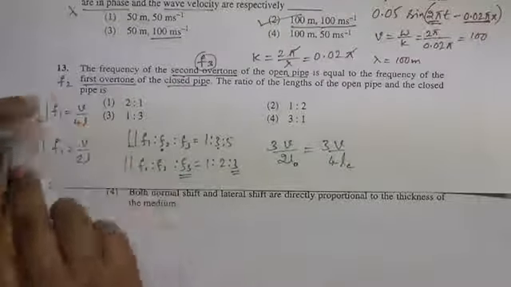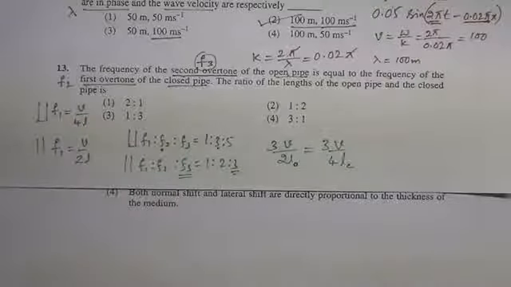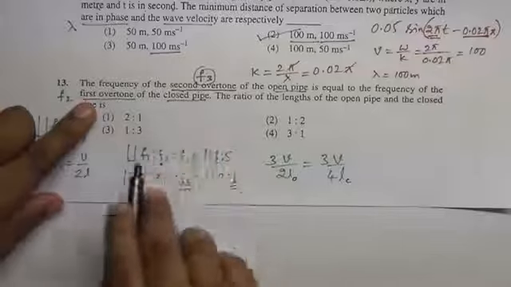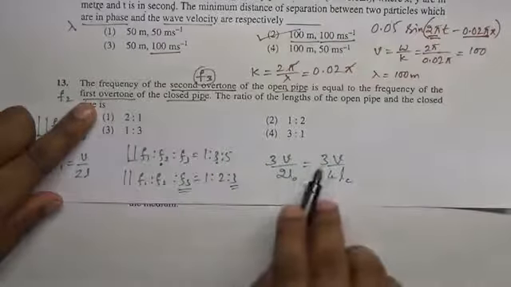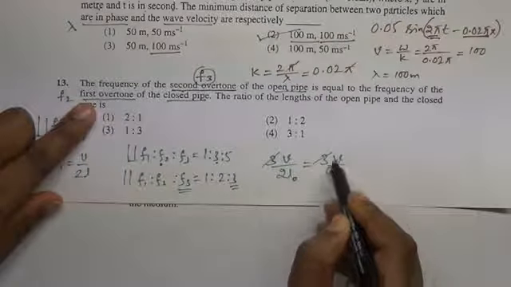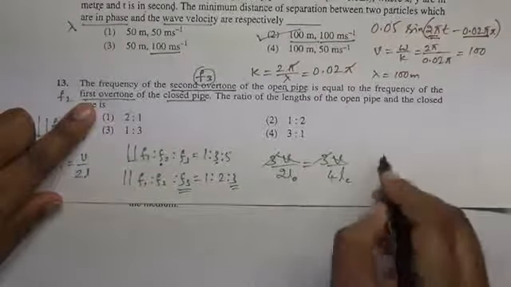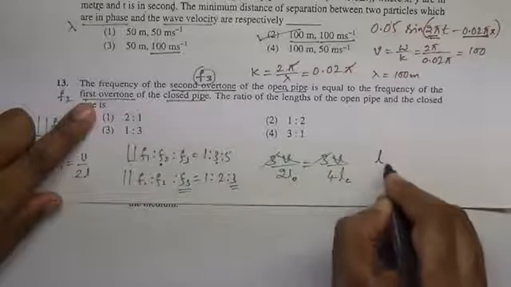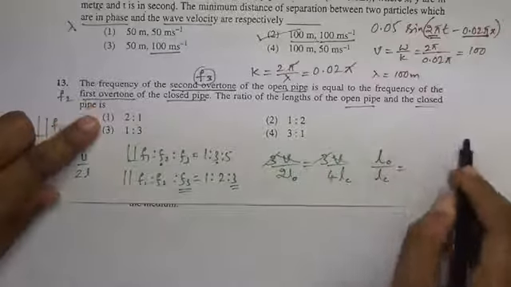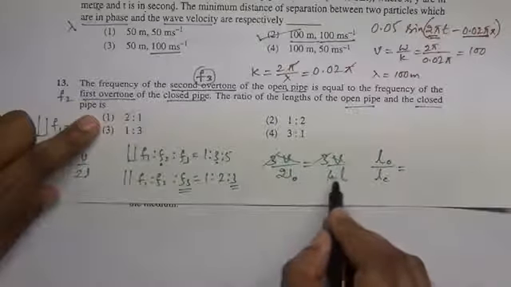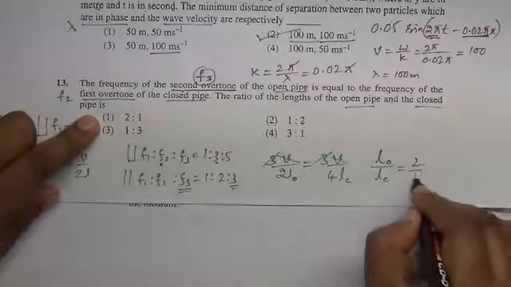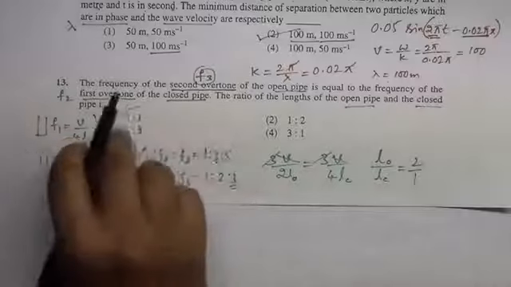First overtone of the closed pipe means 3 times the fundamental. The 3 cancels, V cancels. Therefore, length of open pipe to length of closed pipe is 2 is to 1. Answer is 2 is to 1.